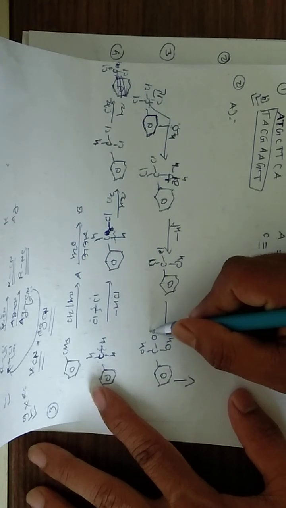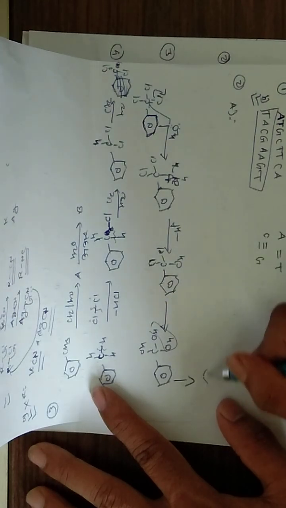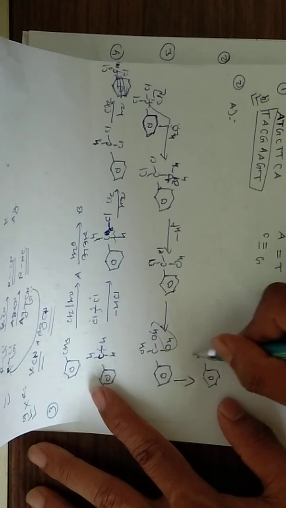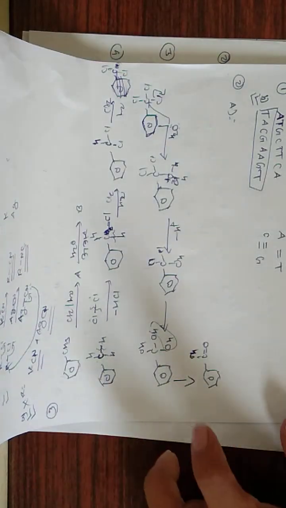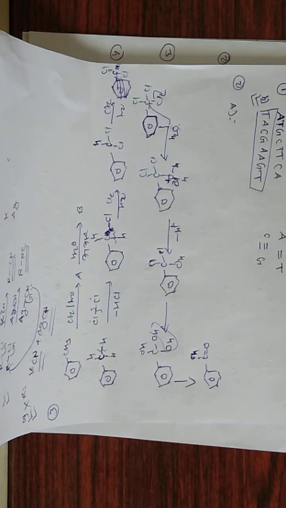Therefore, dehydration happens and the end product is C6H5-C(=O)OH. This benzoic acid is the final product B.